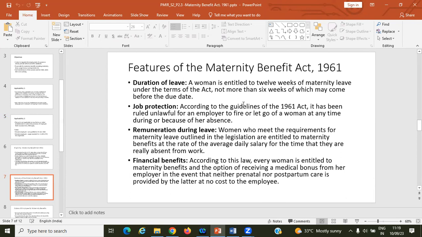Features of the Maternity Benefit Act. What are the features? Why did this act come into existence? What are the benefits given by this act to the employee? What are the principles? The first thing is leave. Duration of leave. If a person is going to give birth to a child, then she definitely needs some leave. Duration of leave is the main feature, the main objective of this act.